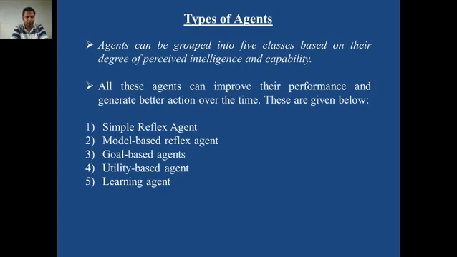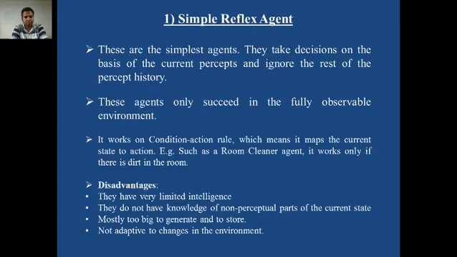Agents can be grouped into 5 classes based on their degree of perceived intelligence and capability. All these agents can improve their performance and generate better actions over time.